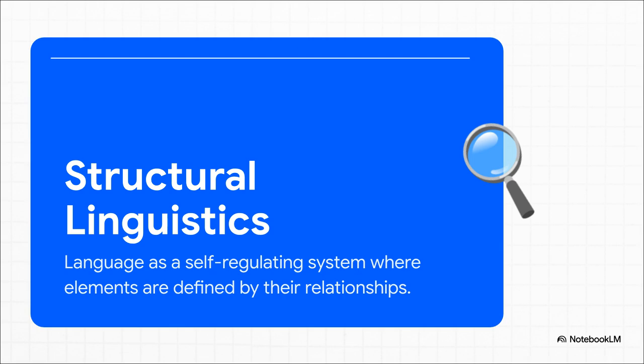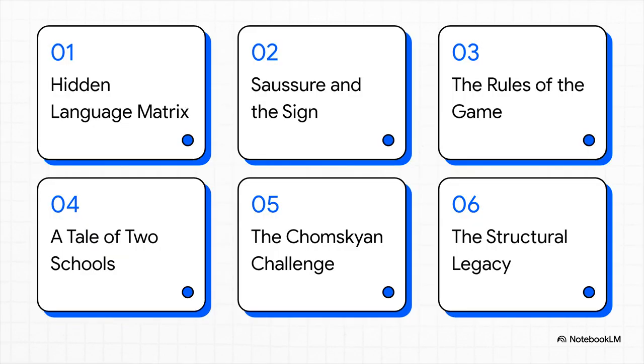It's exactly like a game of chess. A king is only a powerful piece because of the rules governing how it relates to the pawns and the knights on the board. So here is our roadmap for this explainer. We're going to cover 1, the hidden language matrix. 2, Saussure and the sign. 3, the rules of the game. 4, a tale of two schools. 5, the Chomskyan challenge. And finally, 6, the structural legacy.